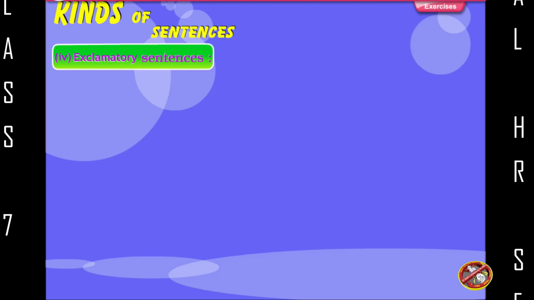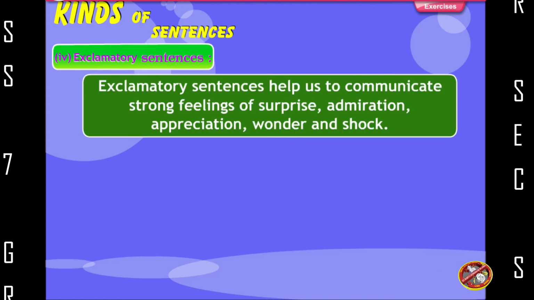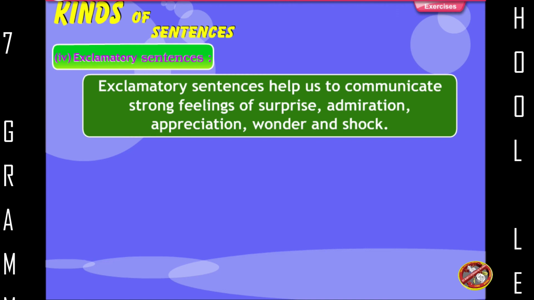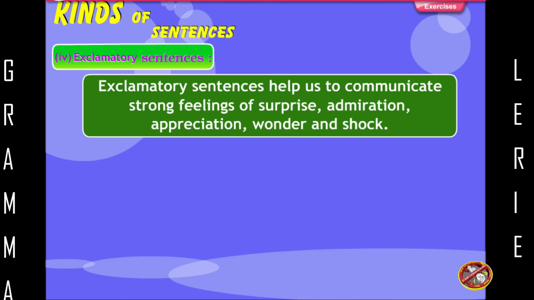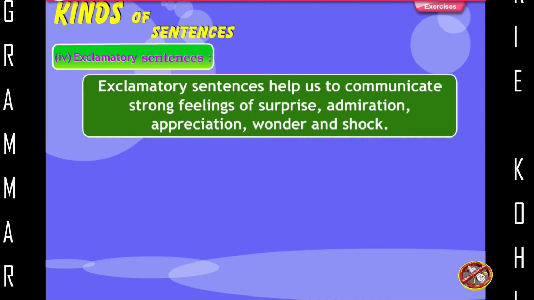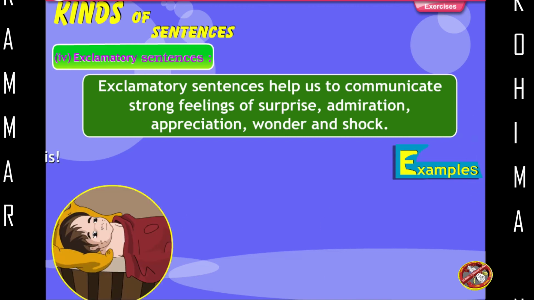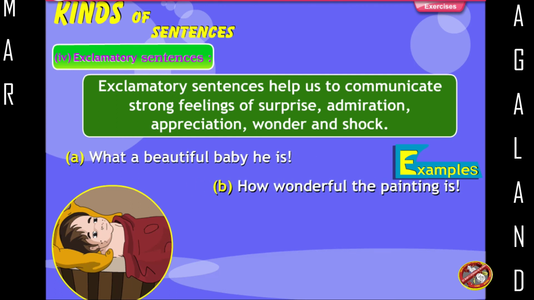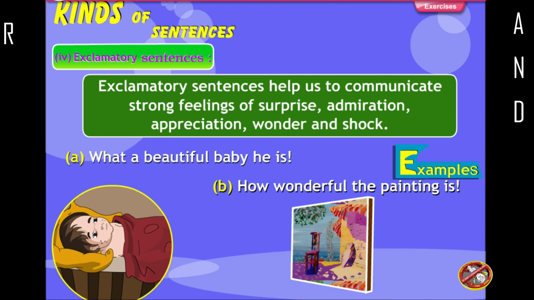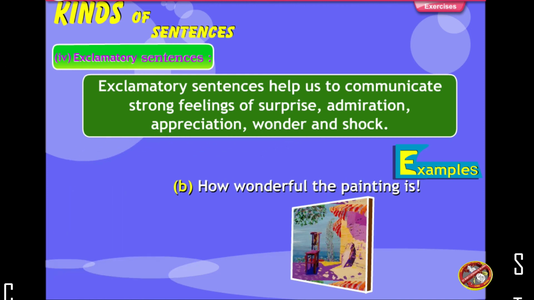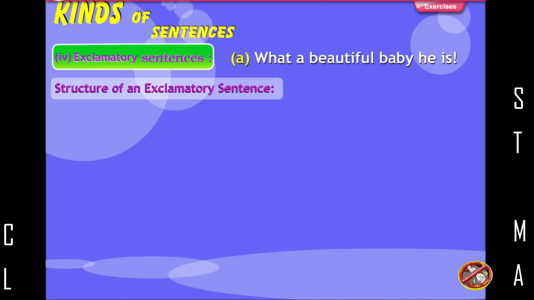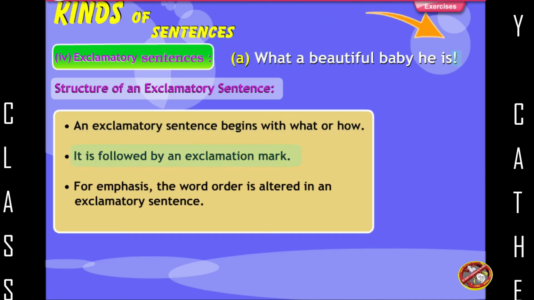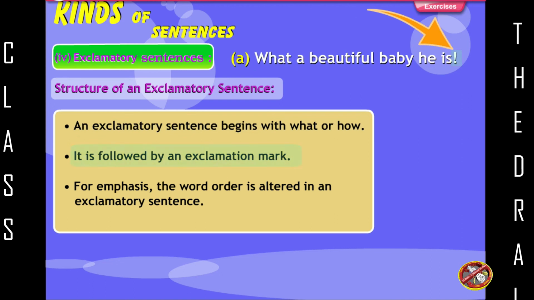Exclamatory sentences. Exclamatory sentences help us to communicate strong feelings of surprise, admiration, appreciation, wonder and shock. Examples: What a beautiful baby he is! How wonderful the painting is! An exclamatory sentence begins with what or how. It is followed by an exclamation mark.